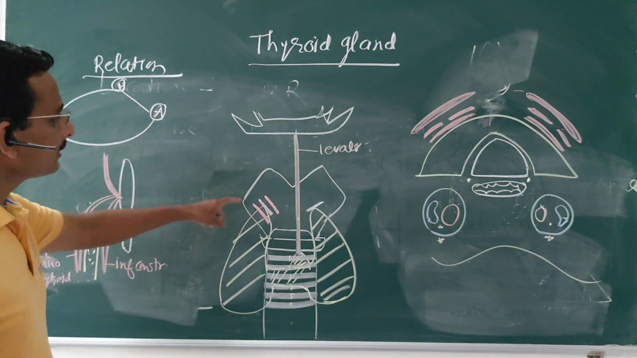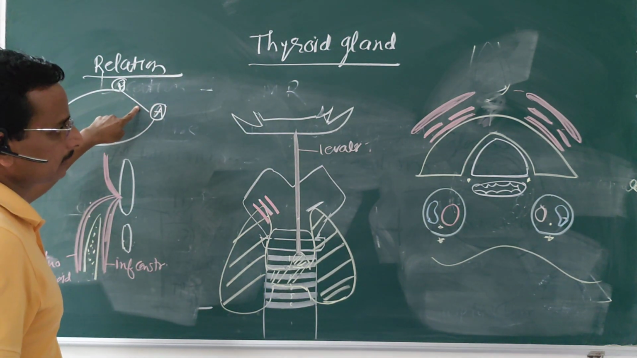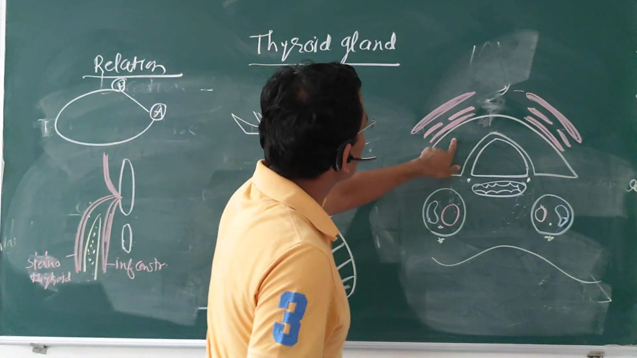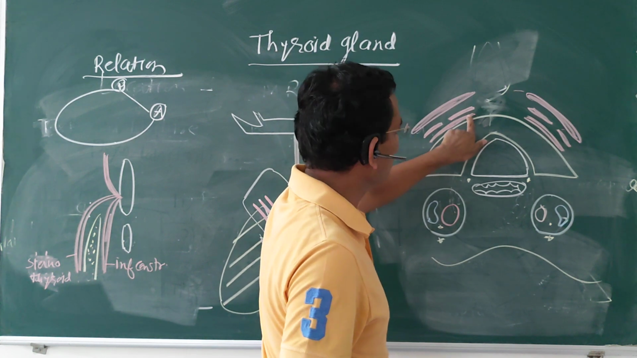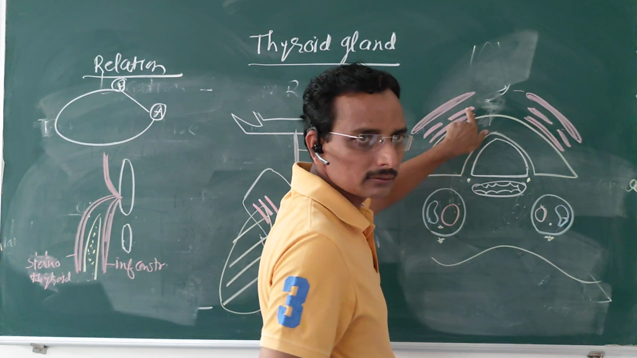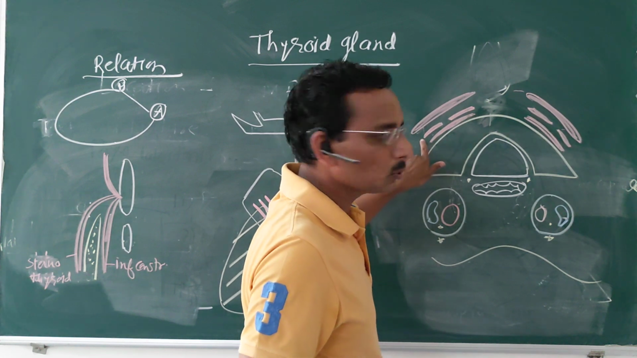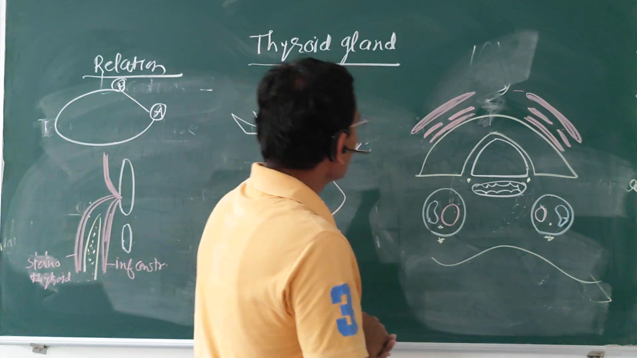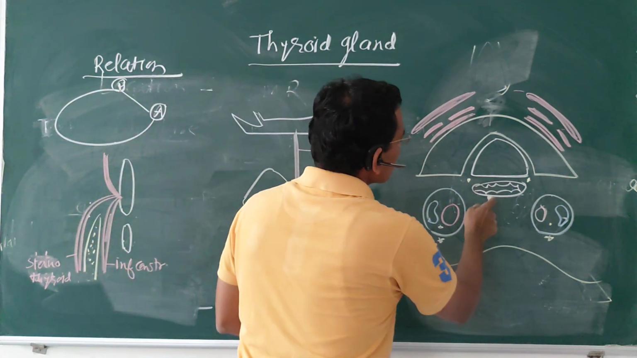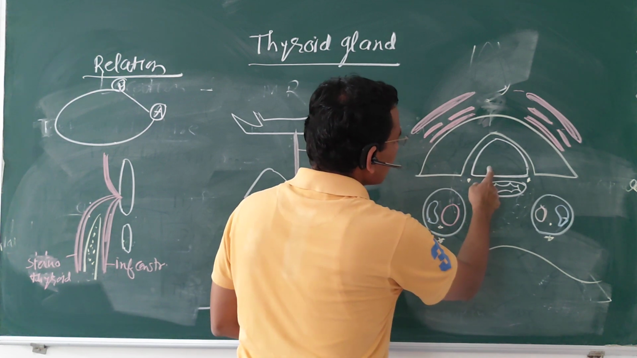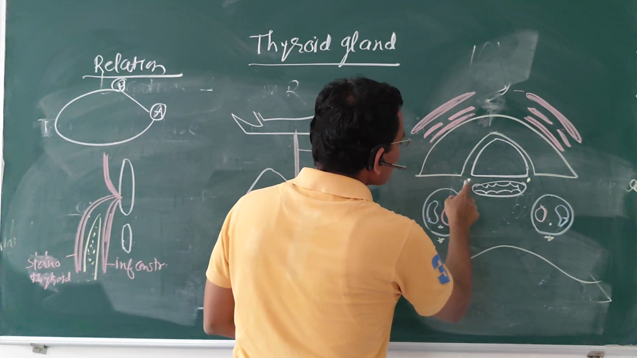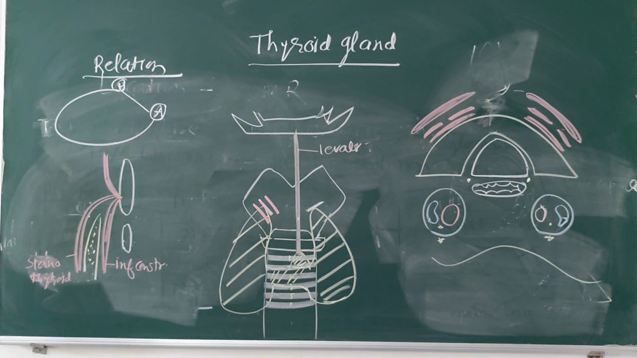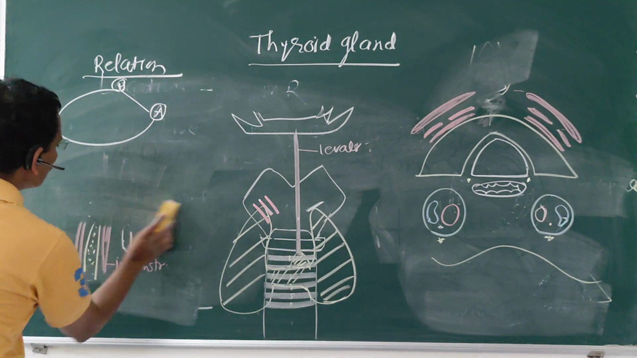So, what are the relations of the surfaces? First is the relation of the lateral surface. These are which muscles? Sternothyroid muscle, then thyrohyoid muscle, superior belly of the omohyoid muscle, and the sternocleidomastoid muscle. Understand? And on the medial surface, there is the presence of the trachea, some part of the esophagus, and the recurrent laryngeal nerve. There is one more structure which is related to the medial surface.